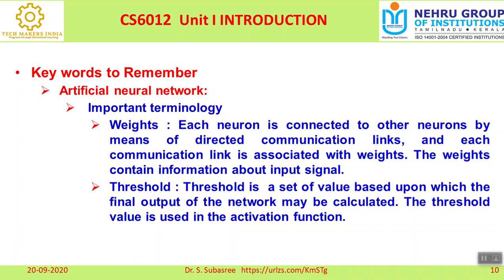Based on the threshold value, the activation function can be initiated. The second parameter is the threshold: what target level you want to achieve. I already told you 100% is not possible in soft computing. What we do is maximize the target. That is our aim. The maximum target we fix is called the threshold. This is the second parameter.